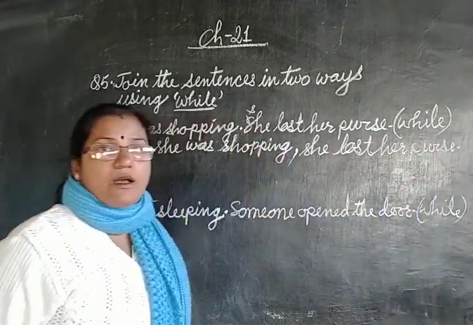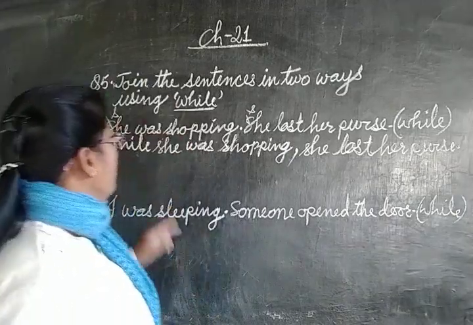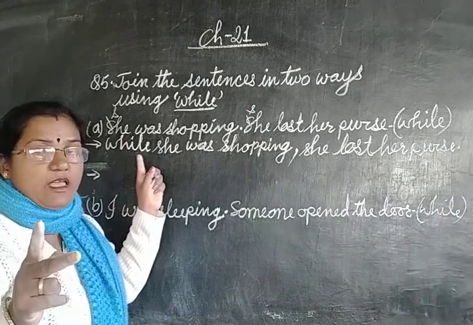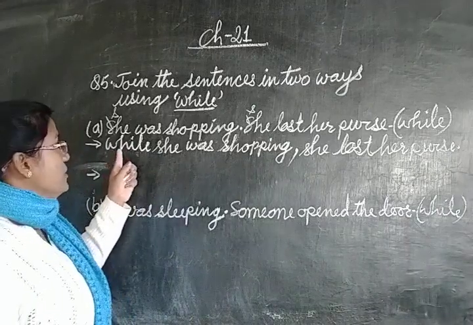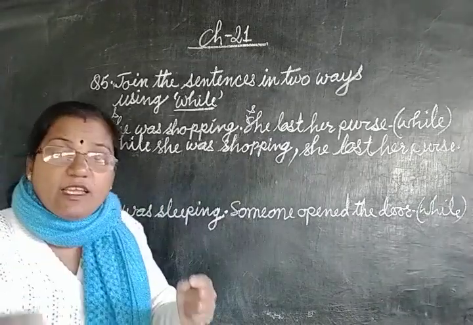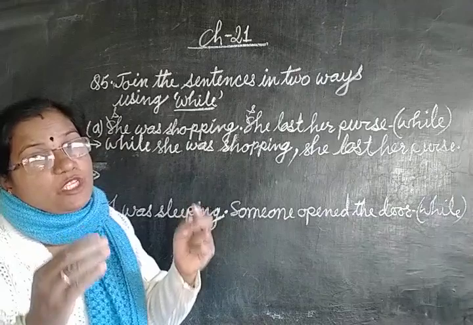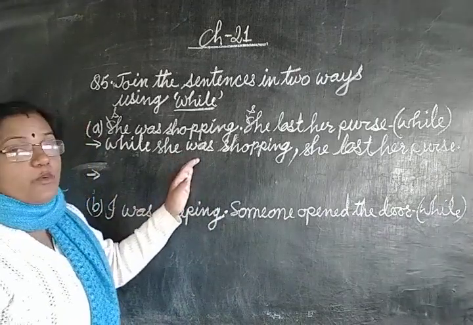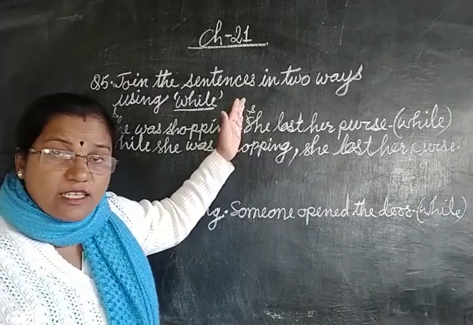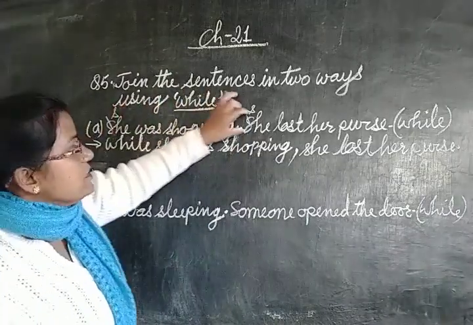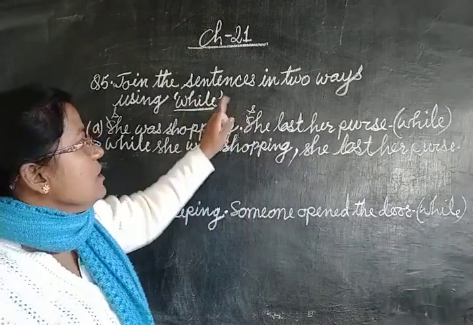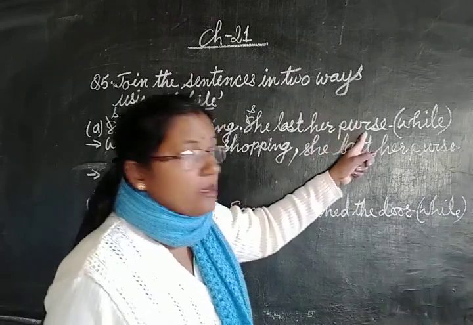She lost her purse. Okay children, now look at the second answer. The first way is over. Now the second way. In the first answer we used the conjunction while in the beginning. Now in the second answer we will use while in between. So for the second answer we will start our answer from the second sentence. Start from here. She lost her purse.